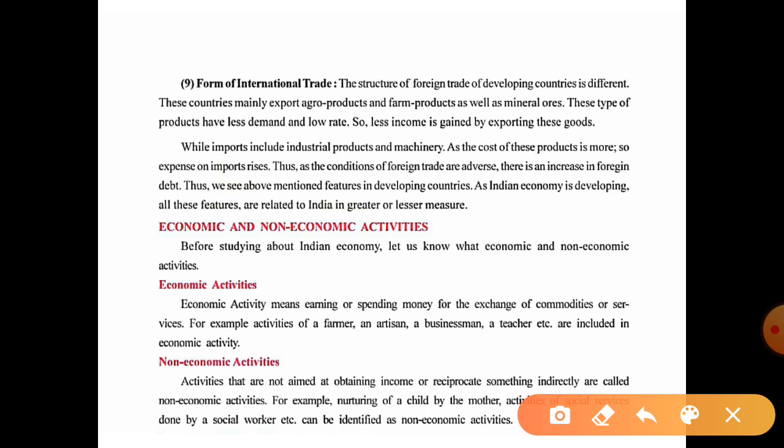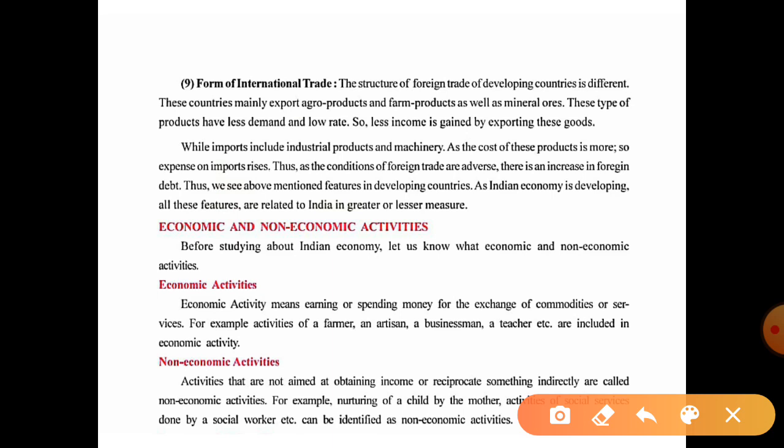So while they are exporting agro-based and farm products, they have to import technological instruments, electronic instruments, and tools, which are costly. So here the expense of imports rises in these developing countries.